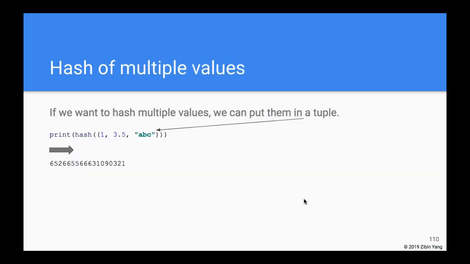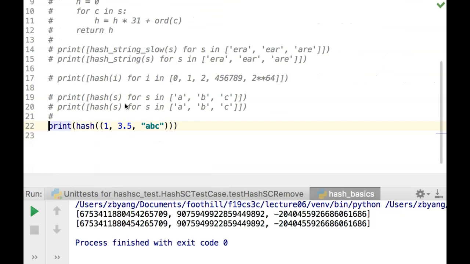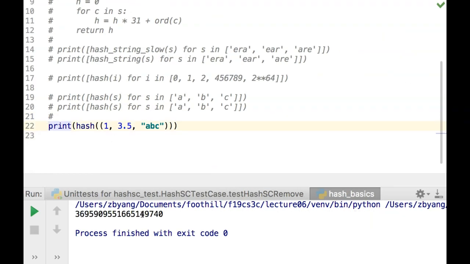And also we can hash multiple values if we put them in a tuple. So it's important that we say hash, parentheses, and then a tuple of multiple values. An example here is, well, I already typed it out, and that's that. It just gives you a number, and obviously because this has a string as part of the tuple, if I run it again, it's going to look different.